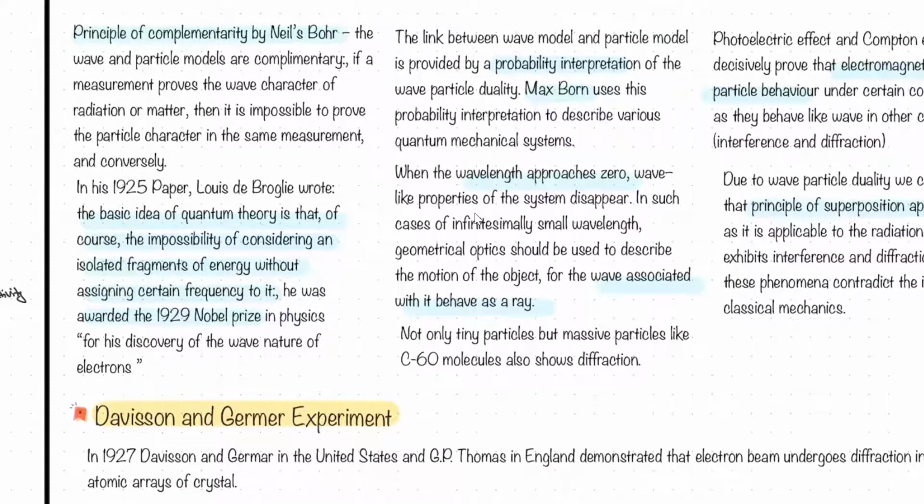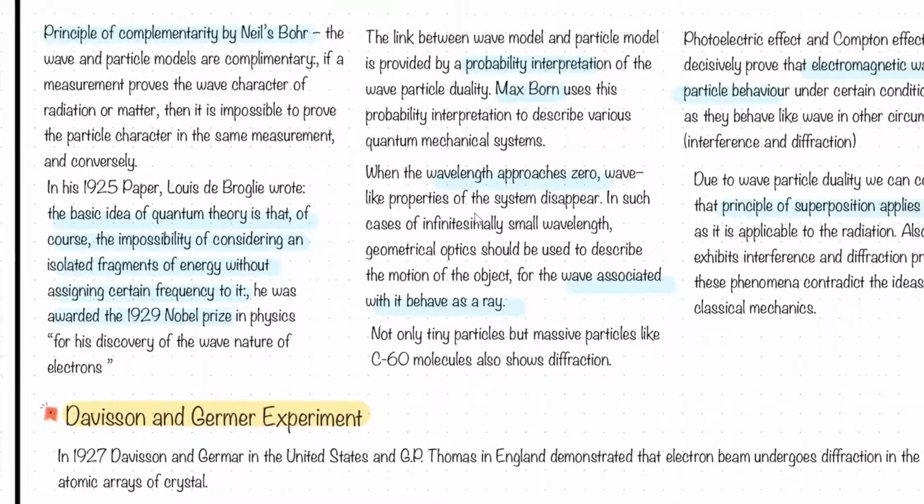Even Max Born uses his probability interpretation to describe some quantum mechanical system, and that is based on the de Broglie hypothesis. We will see that. We know also the Max Born probability interpretation. Now, one more thing. When the wavelength approaches zero, the wave-like property disappears. We know that when lambda approaches zero, the wave property diminishes.